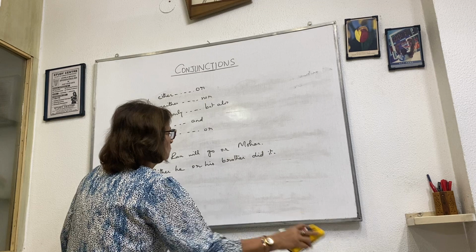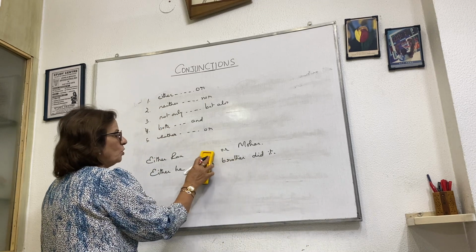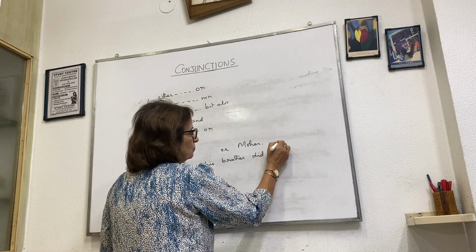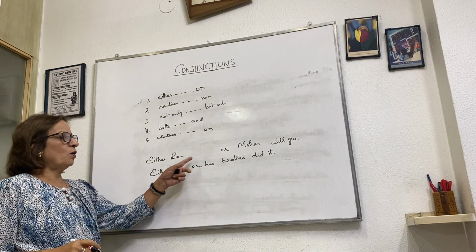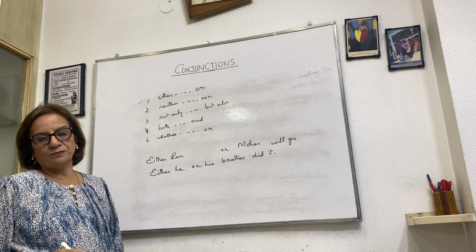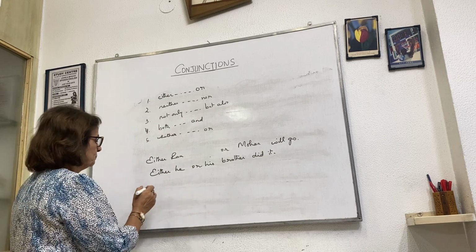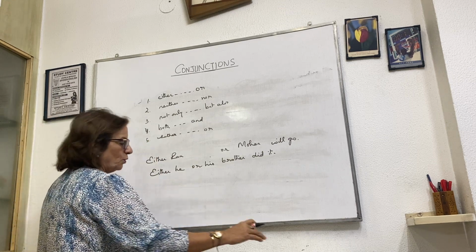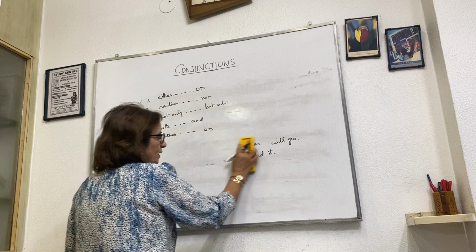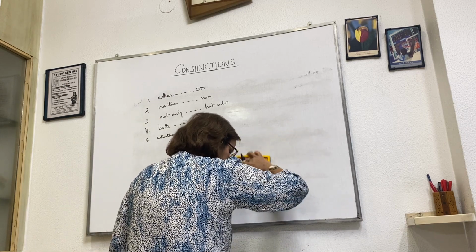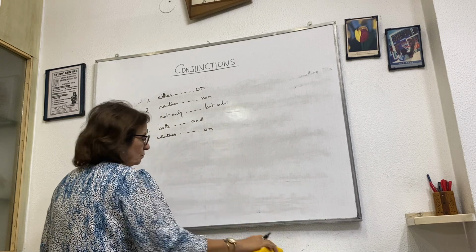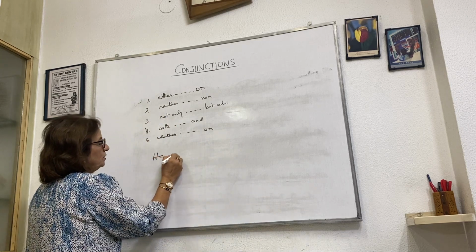And we can do this also. Either Ram or Mohan will go. We can use the action at the back. Either Ram or Mohan will go. Now take neither nor. He was neither.